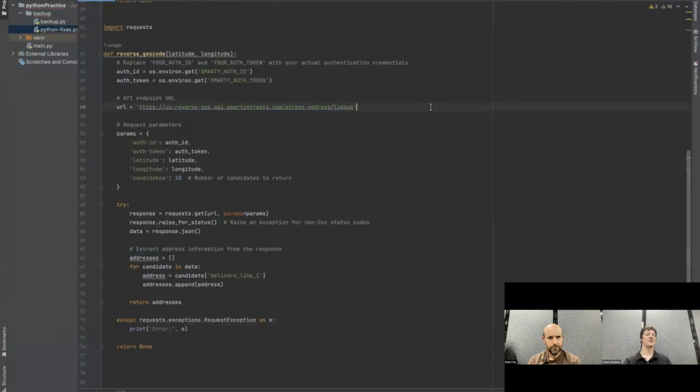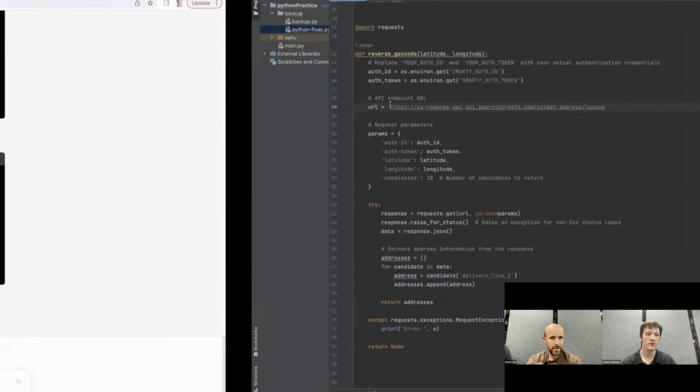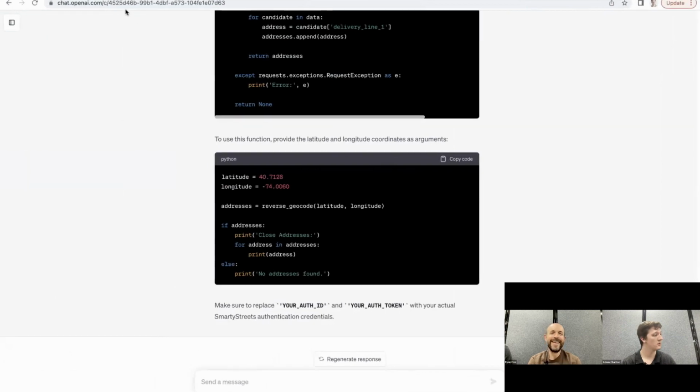Now here's where we start to get to the real tedious part of development, because this is a completely different error. So it should be, it's not street address because we're looking for latitude and longitude, right? What is the endpoint? It might just be lookup. We can figure out our very own documentation to go through that, which I know is fun for everyone, right?